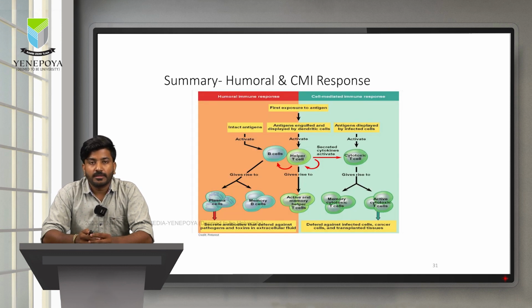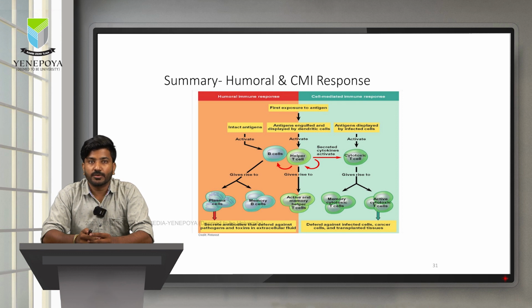I have placed the concept here to summarize both cell mediated as well as humoral mediated immune response. If you look at the picture, you can see there is a first exposure of antigen which is engulfed by the dendritic cells, thereby activating the helper T cells. Now, helper T cell give rise to memory T cells, and this memory T cell will hold the memory of this particular antigen for the rest of the life.